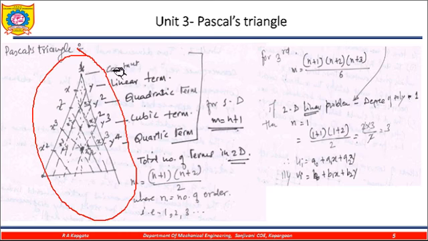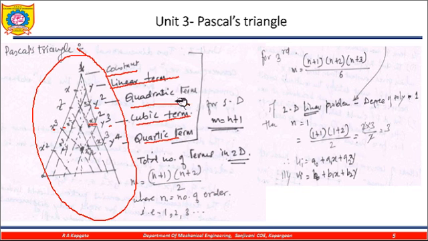Here first the constant term is written, then x and y, that is the linear term, then x square, xy, y square, that is the quadratic term, then x cube, x square y, x y square and y cube, that is the cubic term. These are given in the Pascal triangle.